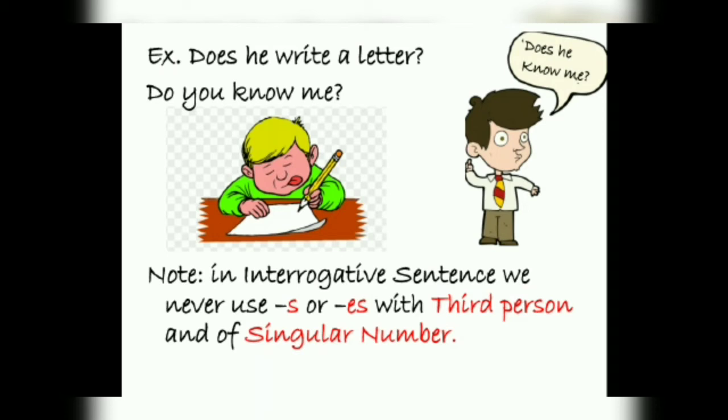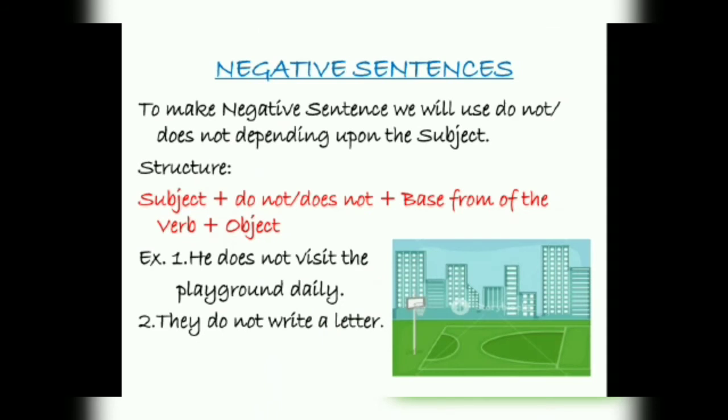I told you that he के साथ S आएगा. But in interrogative sentence, already does के साथ हमने S दे दिया है. So, we will never use S or ES with the third or the singular number in the interrogative sentence. That means in interrogative sentence, whether we are using singular or plural form, we will use the base form of the verb without S in any case. Clear? Understand? Okay.